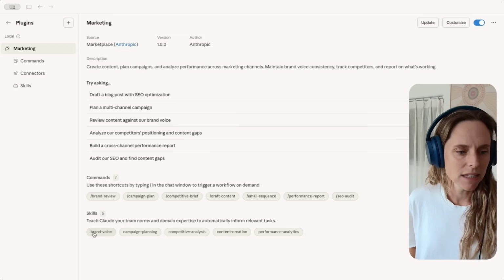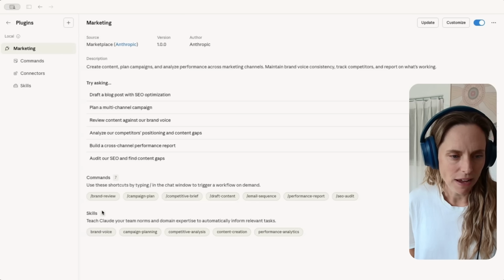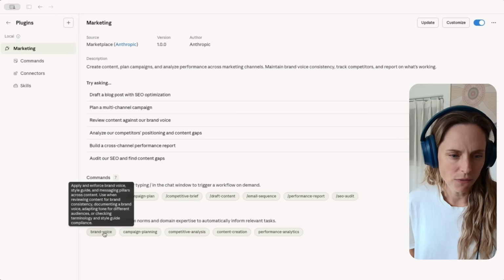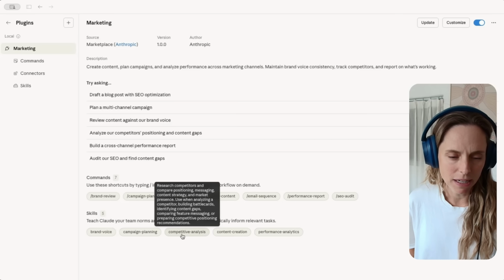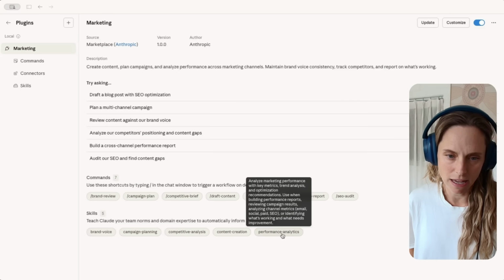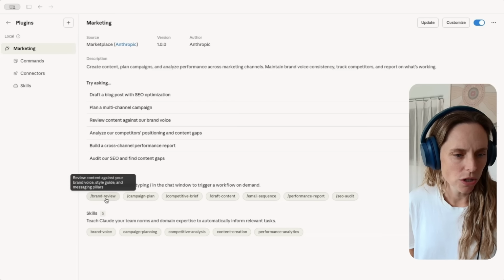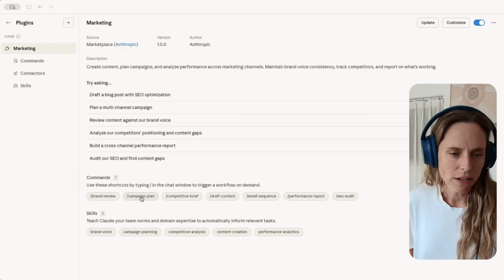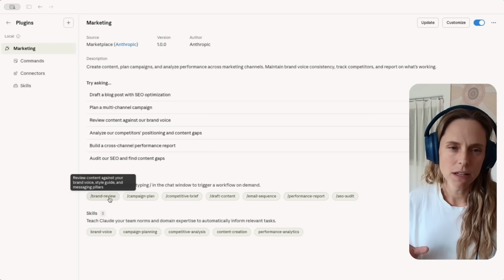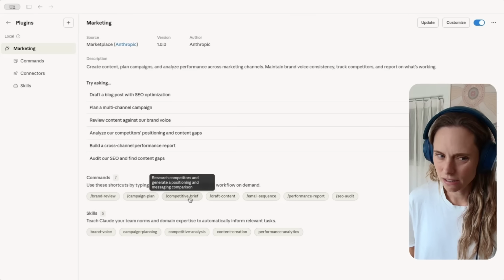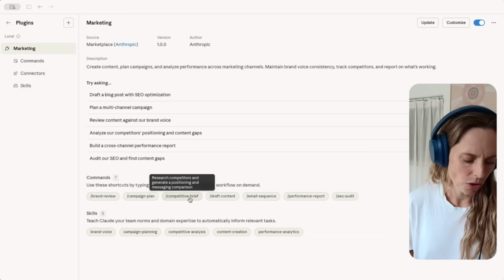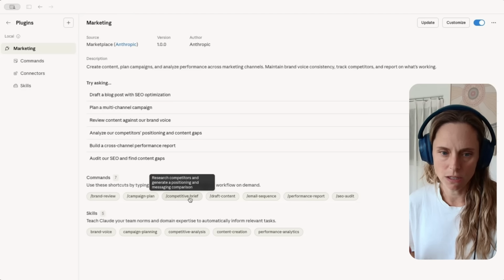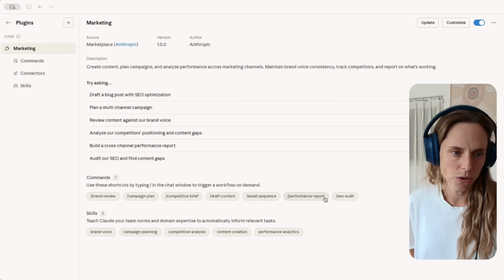It has access to skills. So there are 5 skills in this plugin. So brand voice, campaign planning, competitive analysis, content creation, and analytics. And then these shortcuts, what these do is if you type this shortcut into Claude Cowork, it will go and do this thing, which is very similar to slash commands in Claude Code. So basically, it's just literally what it says. It's a shortcut to go and do that thing. So you don't have to prompt it. You can just hit the shortcut and it will go.